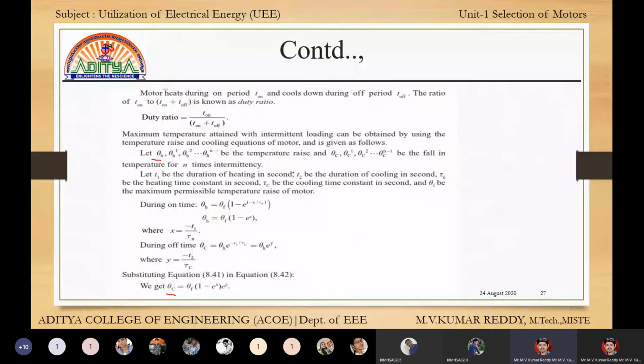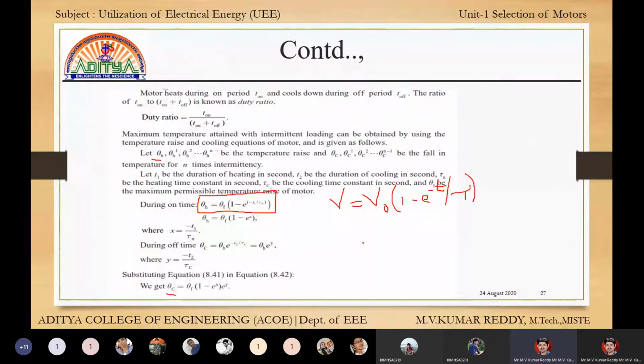Here one point is there, this equation is like V is equal to V naught into 1 minus e power minus t by tau.